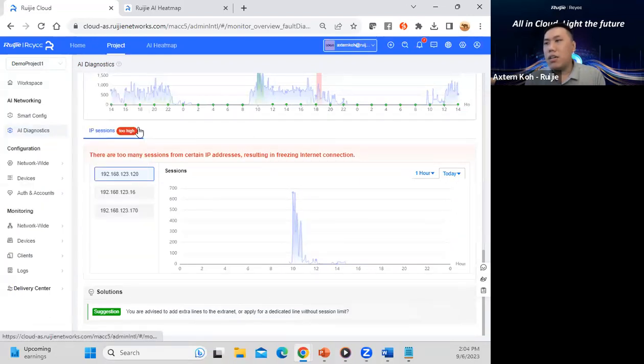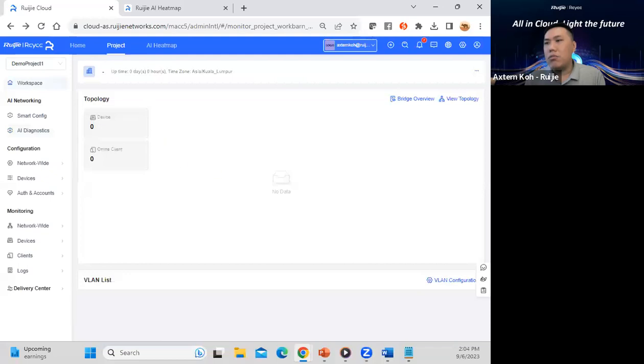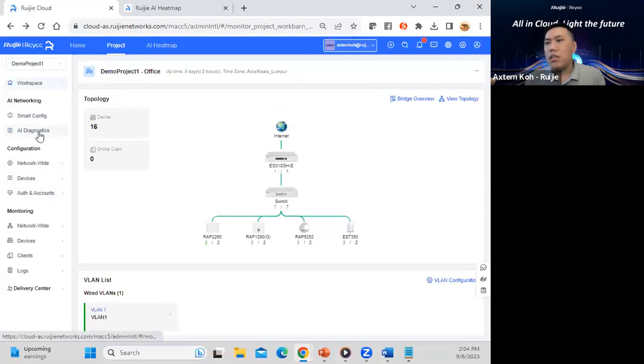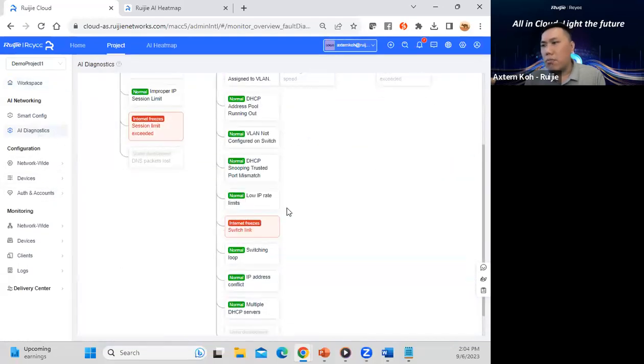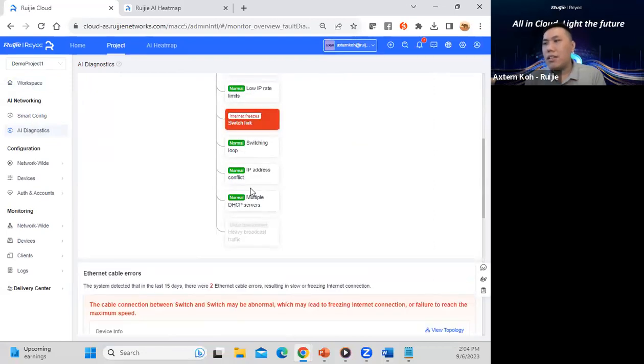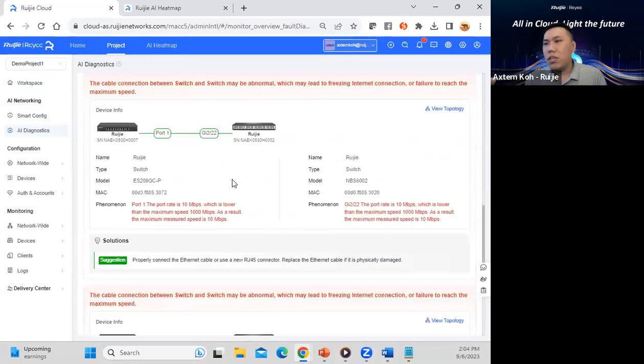And sometimes the AI tools themselves will also show you that maybe the switch link is down. When they detect the switch link is down, it's giving you an AI diagnostic, right? So they will tell you what is happening. So from these switches, port 1 and port 22, they detected that the port rate is mismatched. Maybe it's a 10 meg.